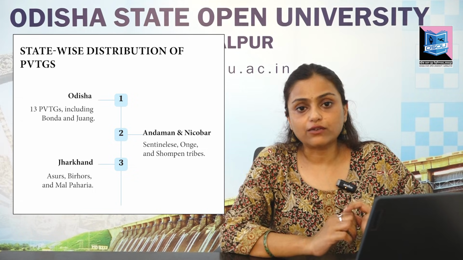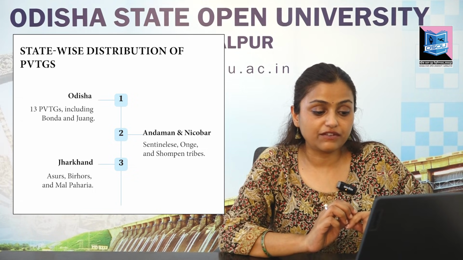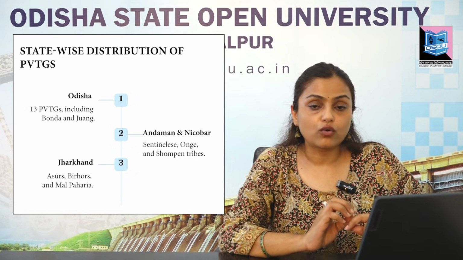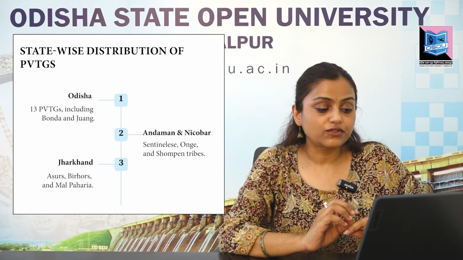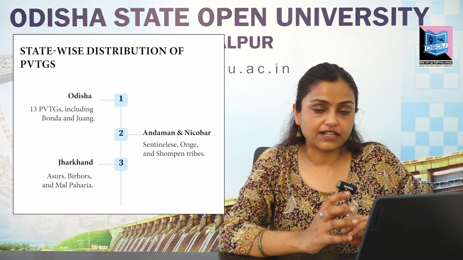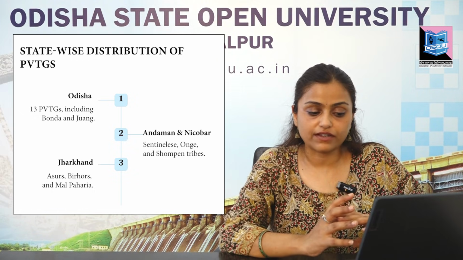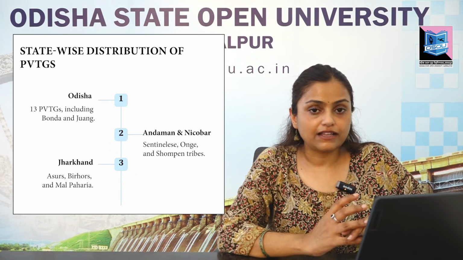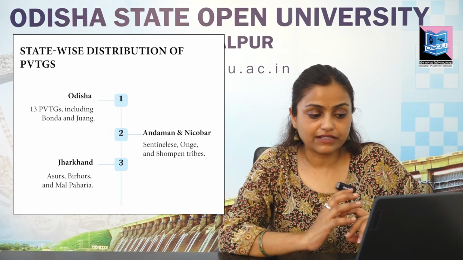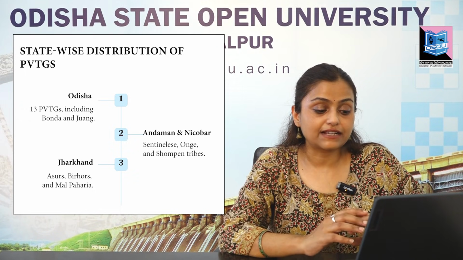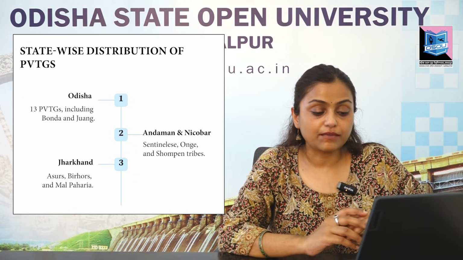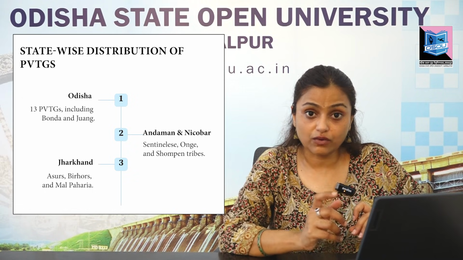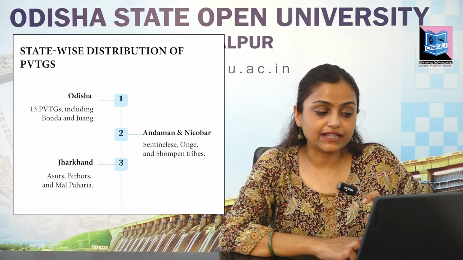So when we look at Odisha, it has the highest number of PVTs. For example, Bihor tribe, Dongaria Kondh, Bonda, Juang. So these tribes, they live in the Eastern Ghats and they depend mostly on forest. So on the other hand, Andaman and Nicobar Islands, they also have this kind of tribes, and the examples are Sentinelese, Great Andamanese, Onge, Shompens. They have limited contact with the world and they rely mostly on hunting and gathering.